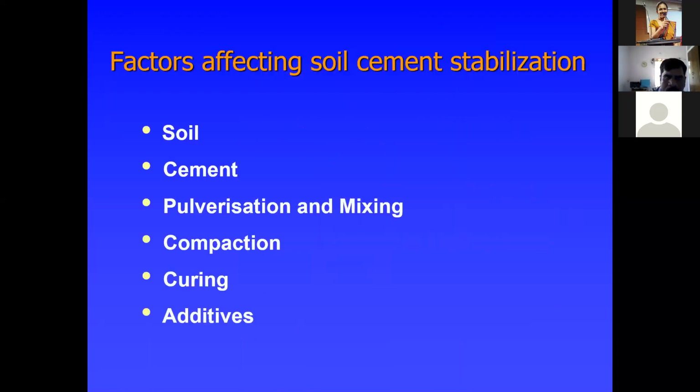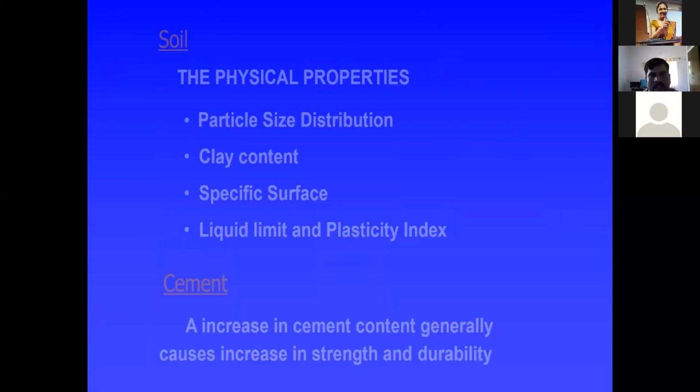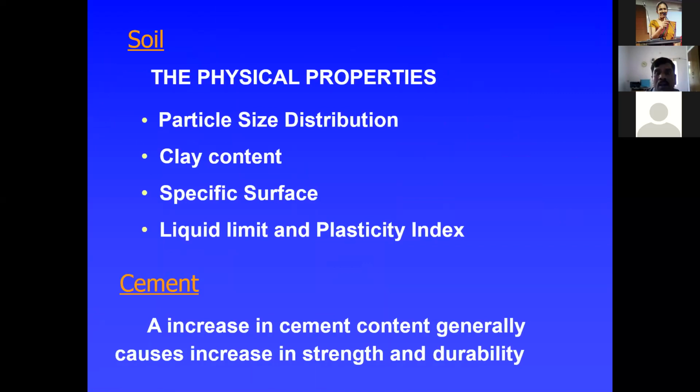Some of the factors affecting soil cement stabilization are soil, cement, pulverization and mixing, compaction, curing and additives. First, we'll go with the soil. You should know that the physical properties of the soil are very important factors. Then only you can decide how much percentage of cement has to be mixed with a particular soil. And particle size distribution is also very important.